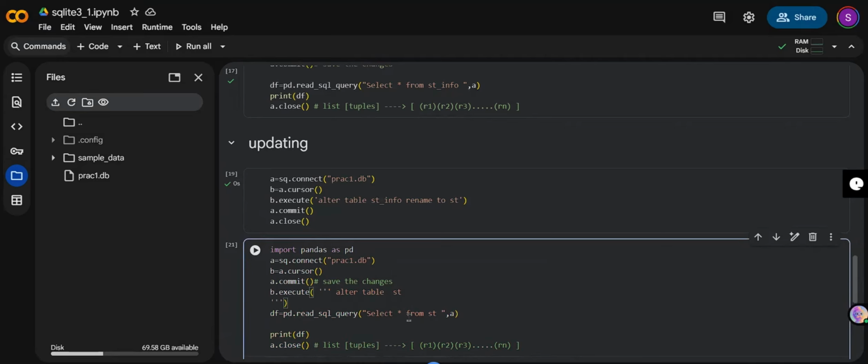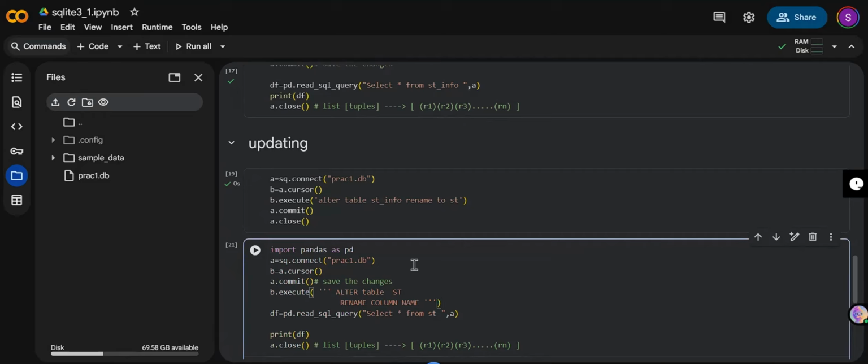I want to write it in multiple lines, so I'm going to use this: alter table, rename column. Most often the column name might go wrong, so be careful when writing the name. I told you already it's not case sensitive. Last time I wrote rename in small letters. Here in place of alter I can also write capital letters, and ST, the table name, I can also write in capital letters. Now rename column. Suppose my column name is name.